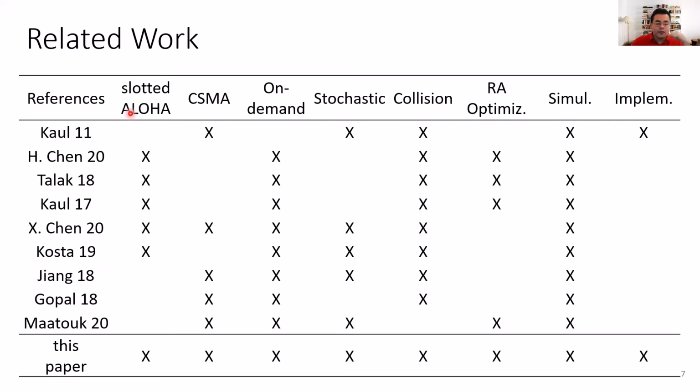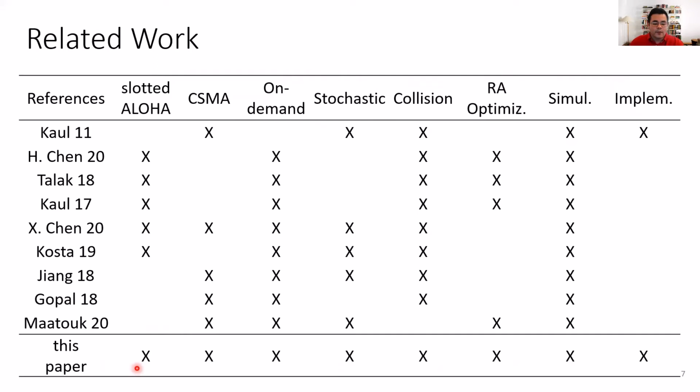We are classifying those works in terms of the type of random access network they considered, the packet generation process in the sources, whether they consider packet collisions in their analysis and optimization, whether they optimize the random access mechanism, and whether they validate their findings using simulations and implementations. To the best of our knowledge, our work is the first one to check all those boxes.